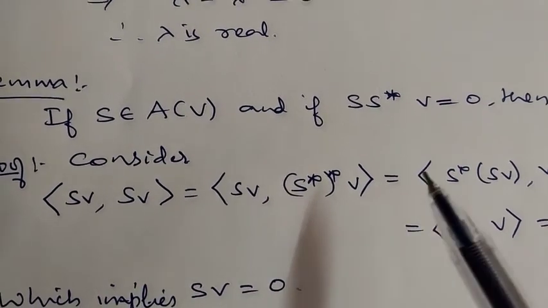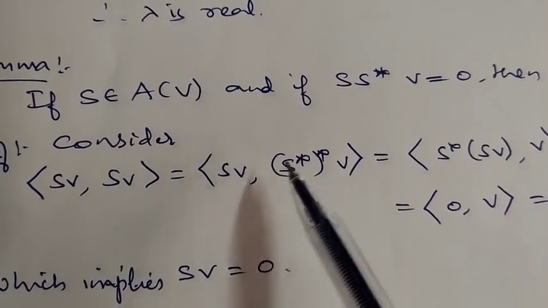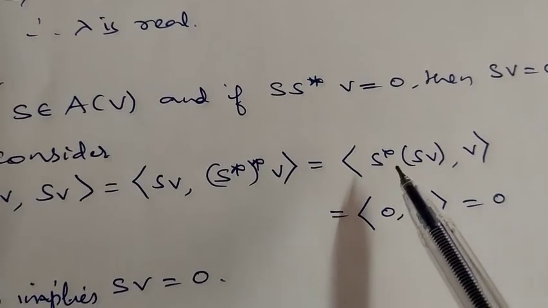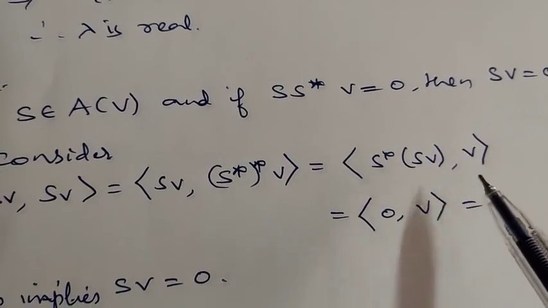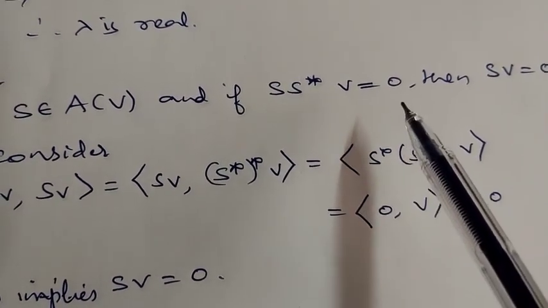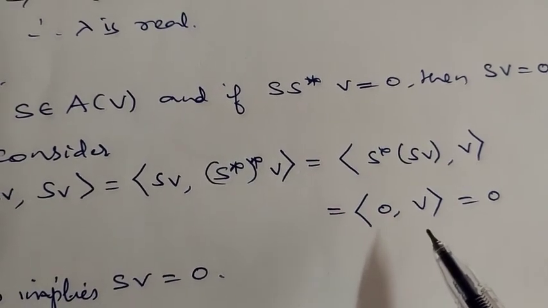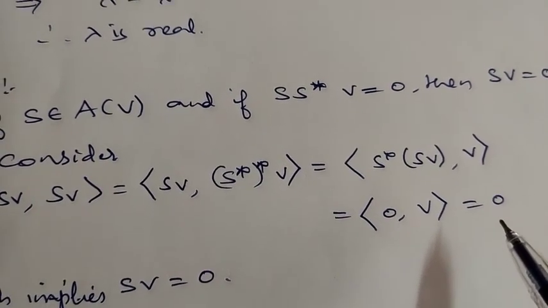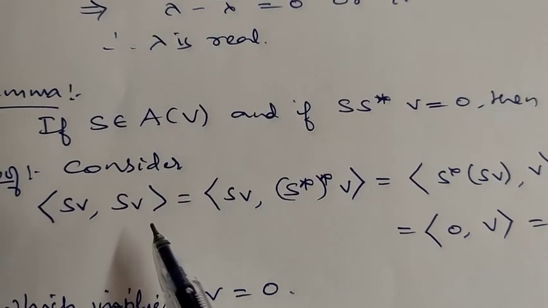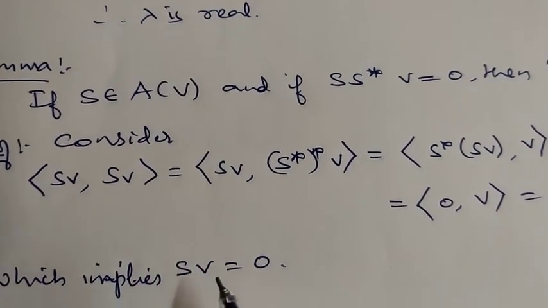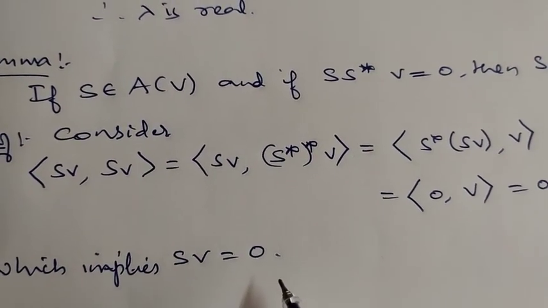So if you bring S star here, this becomes S star of S of V comma V. S star of S of V we have assumed to be 0, so the inner product 0 comma V equals 0 itself. Now the inner product of S of V comma S of V is 0 implies S of V itself is 0.